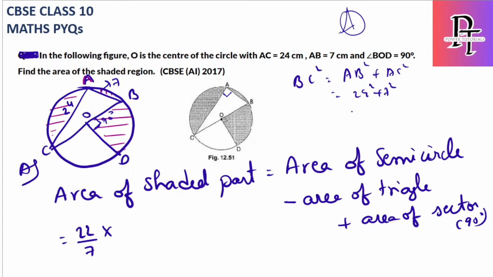So I'll write it here, 25 by 2 into 25 by 2, and this we need to divide by 2, because I need to get the area of the semicircle, not for the circle. So this is area of semicircle minus area of triangle. As I mentioned, it is a right angle triangle, so I can simply say half into base into height, which is 24 into 7, plus area of sector, and here theta is 90 degrees, so it will be theta by 360, 90 by 360 into pi r square. Pi is again 22 by 7, and r we got as 25 by 2.